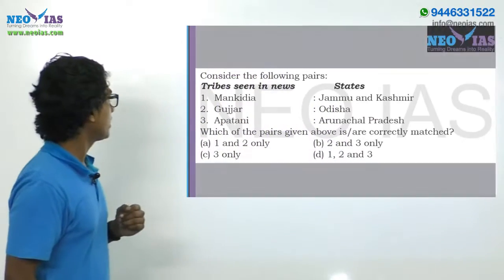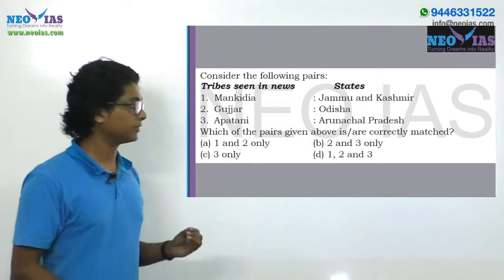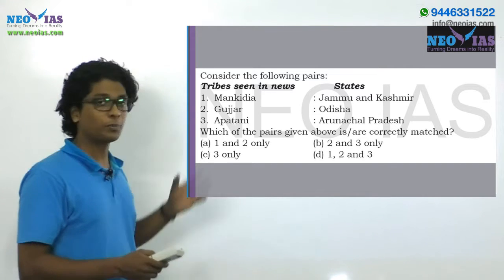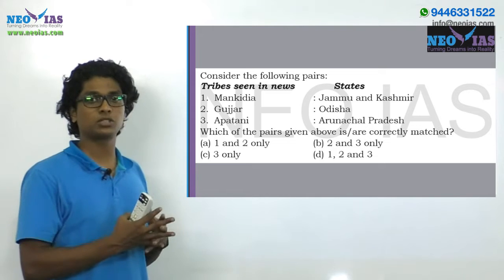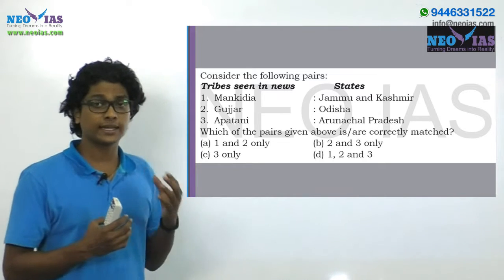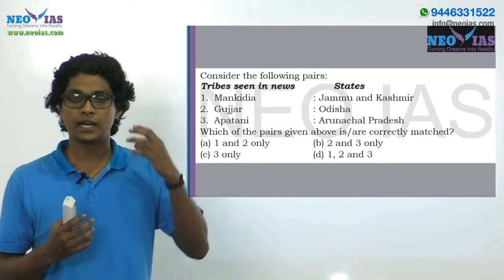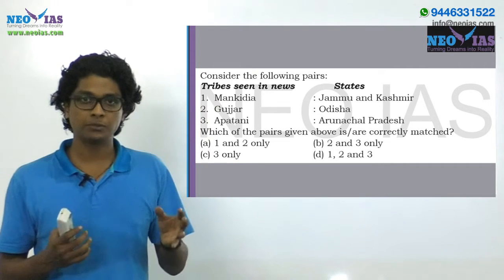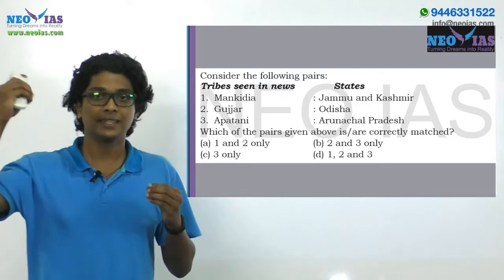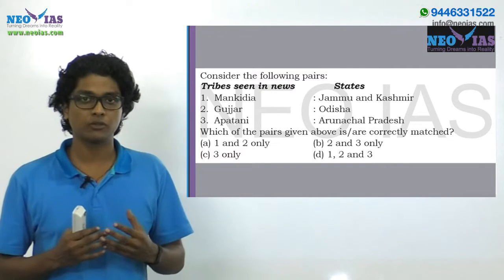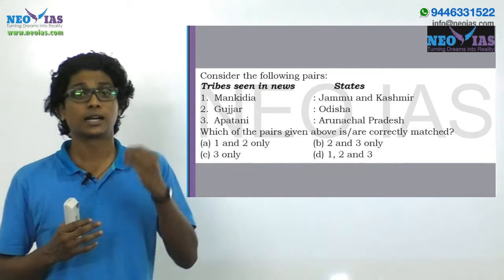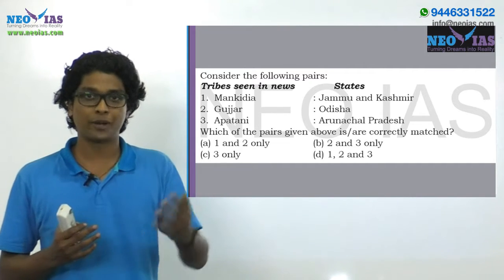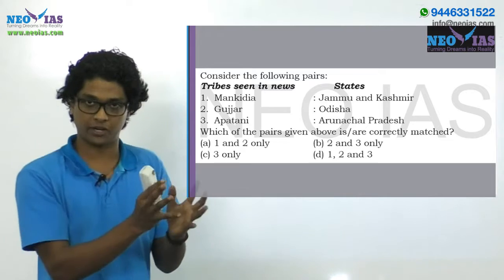The model question given here is related with tribes, right? And 3 tribes have been given here, and for your prelims examination the questions based on tribes are important, and there can be different kinds of questions related with tribes. One such question is you will be given tribes and you have to know where they are found, and another such kind of question is tribes and their cultural feature, or what is their characteristic feature, maybe their occupation or something that makes them different, right?